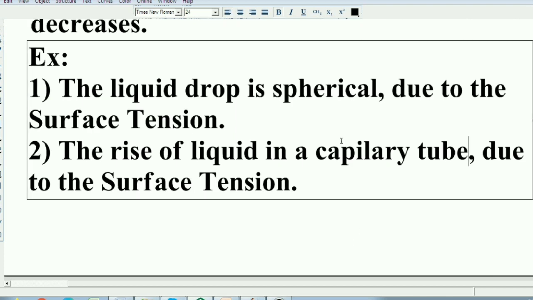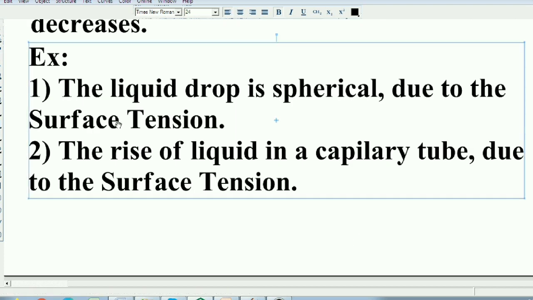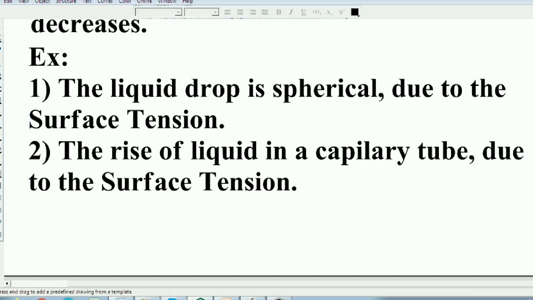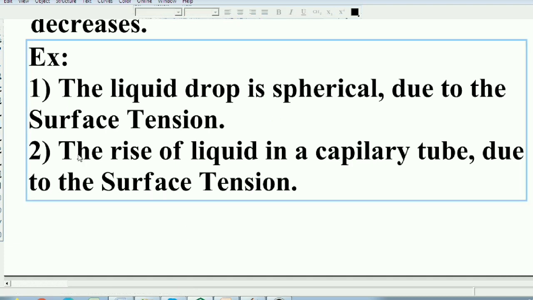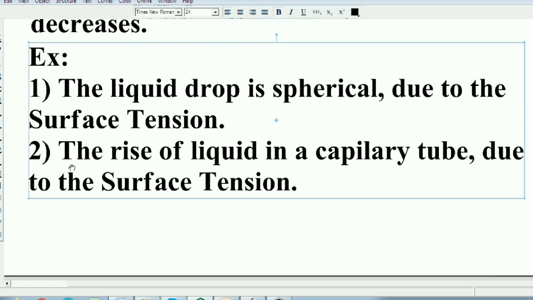So due to surface tension, the liquid rises in a capillary tube. Capillary tube means a small glass tube.